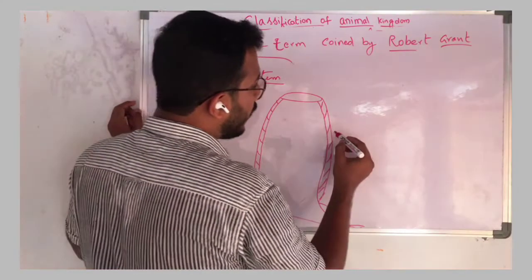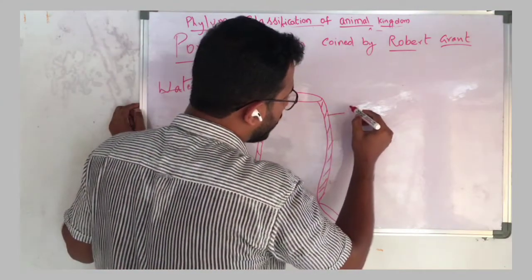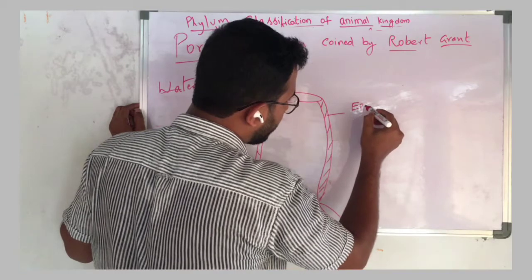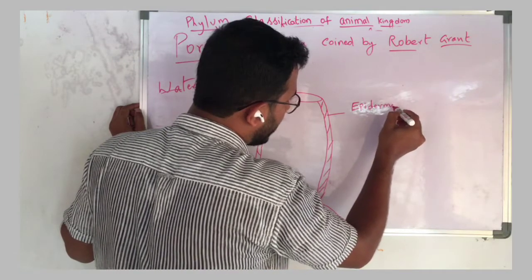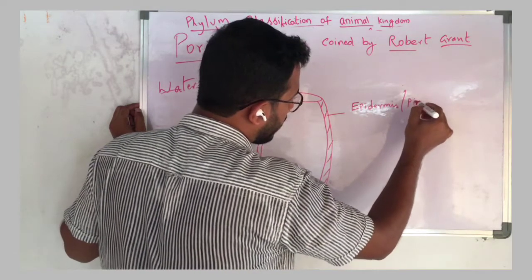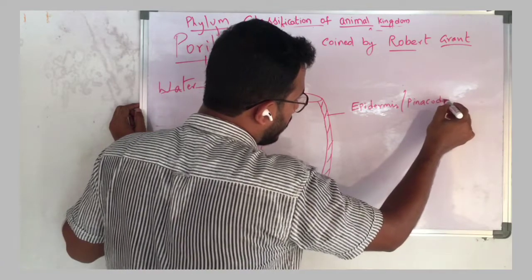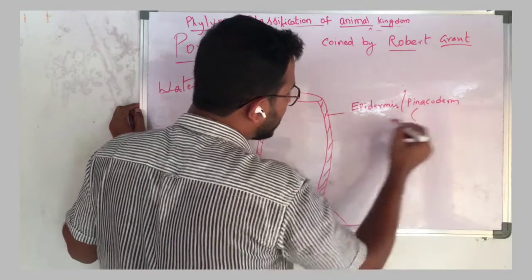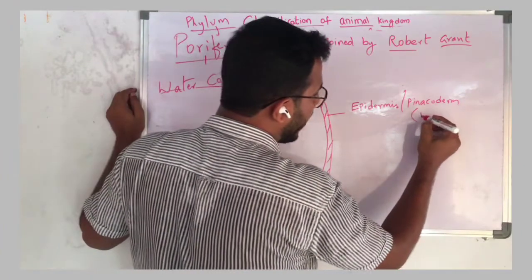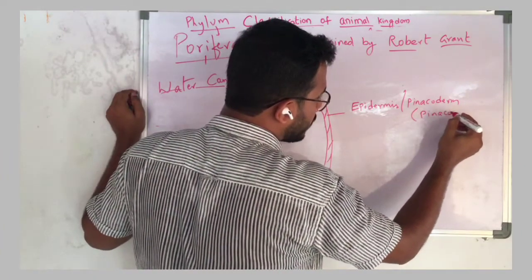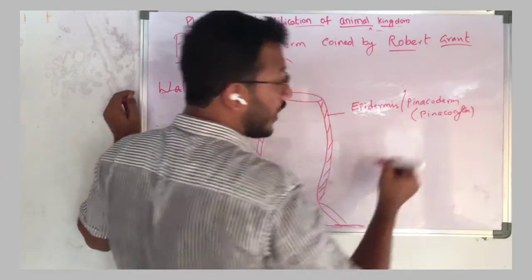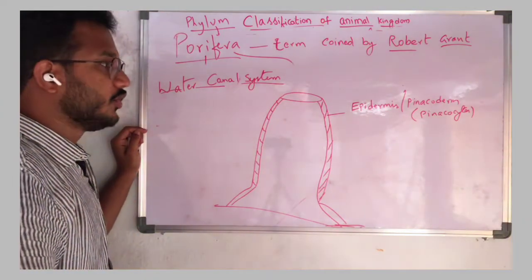So here the outer layer is known as epidermis or pinacoderm, and the cells present on the outer layer are known as pinacocytes.